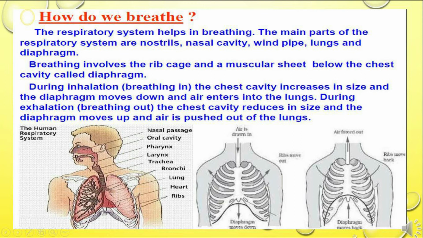During inhalation, that is when we take oxygen in, the chest cavity increases in size, the diaphragm moves down and air enters into the lungs. Now, during exhalation, when we breathe out carbon dioxide, the chest cavity reduces in size, the diaphragm moves up and air is pushed out of the lungs.